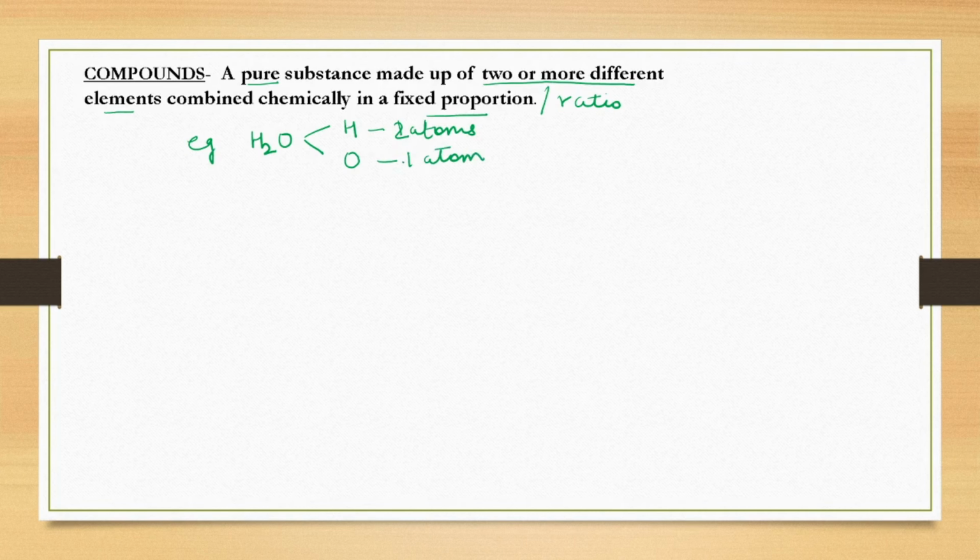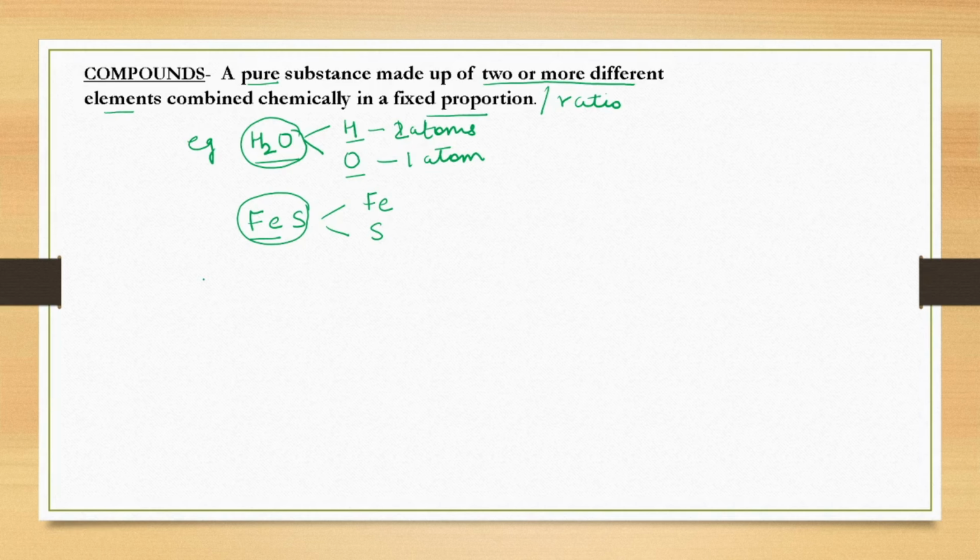So 2 atoms of hydrogen have combined with 1 atom of oxygen to form a molecule of water, and the property of the water molecule will be different as compared to the properties of the elements hydrogen and oxygen. Likewise, the compound iron sulfide is made up of two different elements, iron and sulfur, and the properties of iron and sulfur are different as compared to the properties of iron sulfide. Iron sulfide is a new compound that is formed once iron and sulfur have combined chemically.